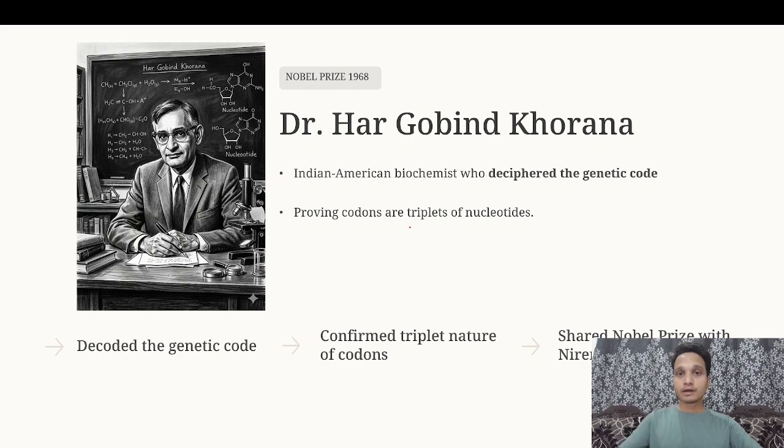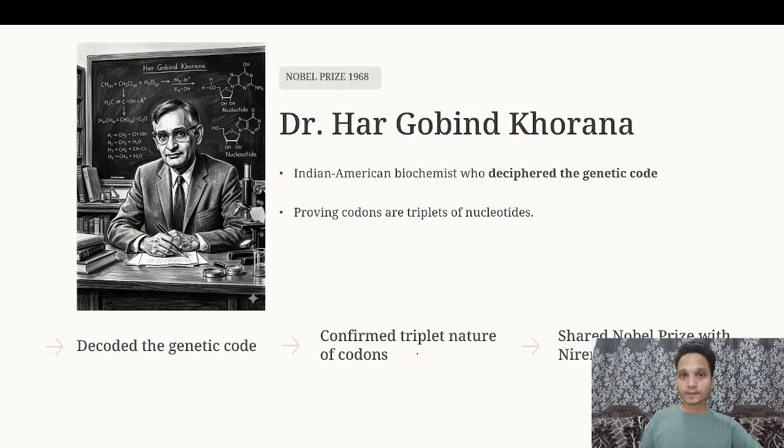who came to know how exactly a triplet codon works to produce a meaningful protein. So they decoded the genetic code and confirmed the triplet nature of codons, because previously it was not known that three continuous nucleotide bases, called a triplet codon, are responsible for an amino acid in the protein.